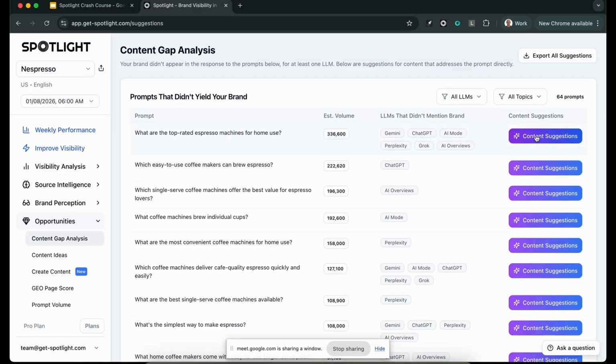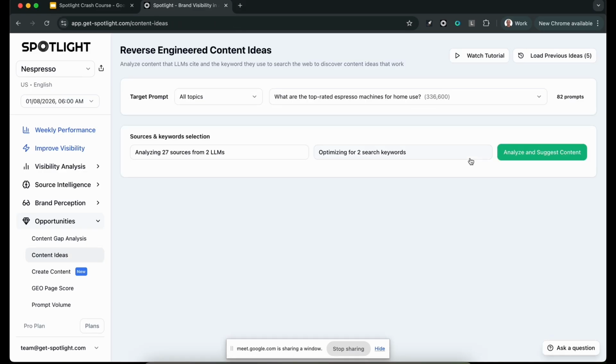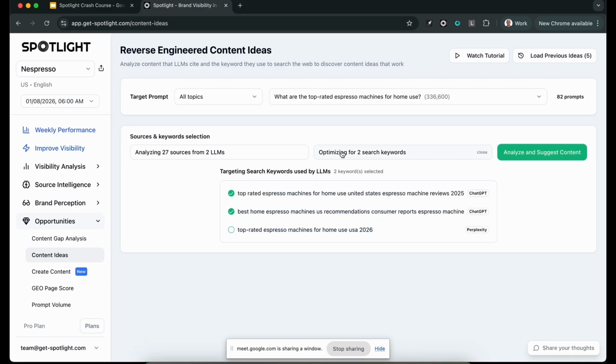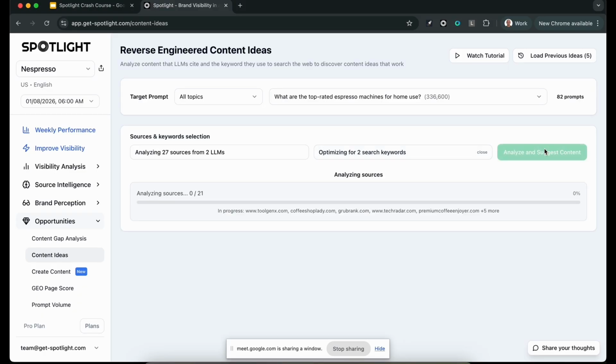Then we have this new tool, and what it does is suggest content ideas. It looks at all of the data sources that the models cited, analyzes them and learns their properties. It also takes the keywords that were used by the models to search the web. And then I say, all right, go ahead, use all this content and data and suggest content.